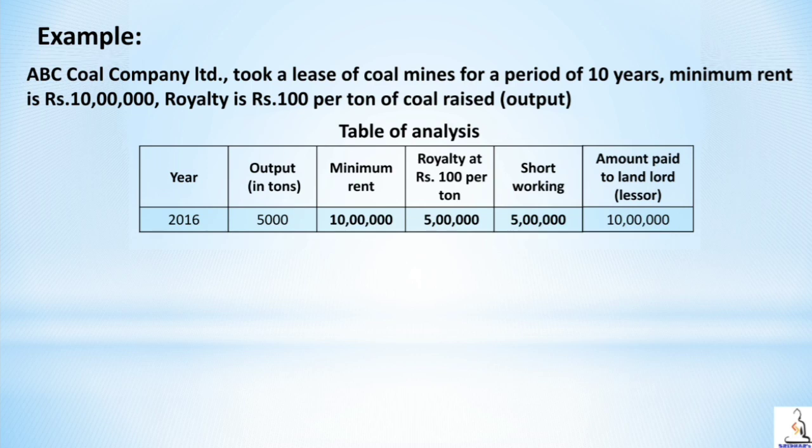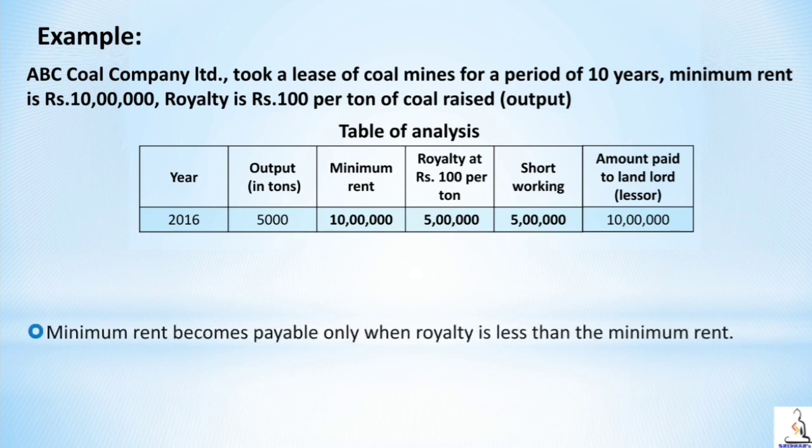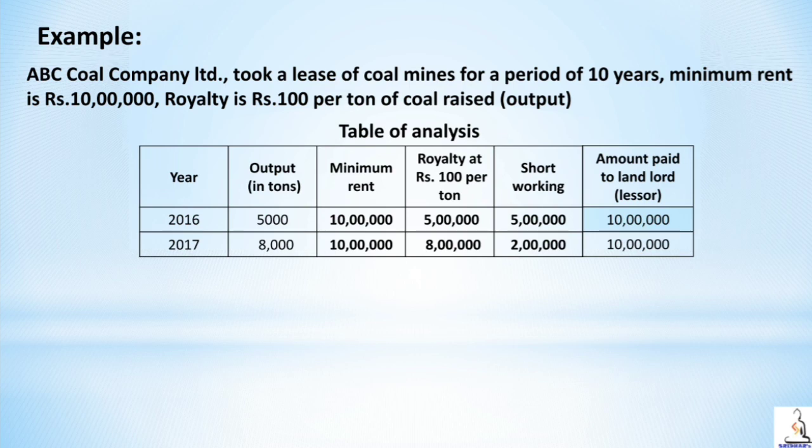In this situation, if the royalty is less than minimum rent, minimum rent has to be paid to the landlord, that is to the lessor. That is, minimum rent becomes payable only when the royalty is less than minimum rent. In the second year, 2017, output is 8000 tons and minimum rent will be 10 lakh.